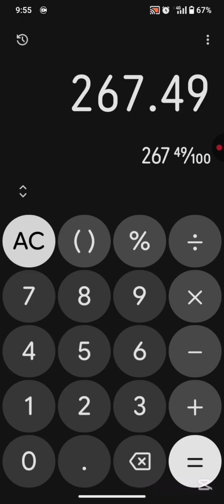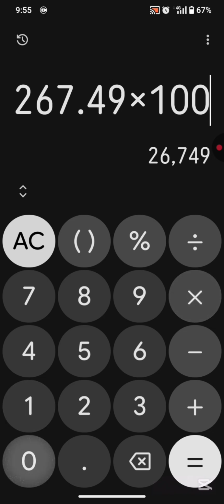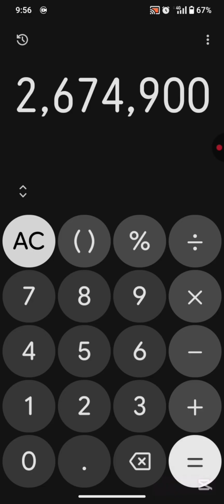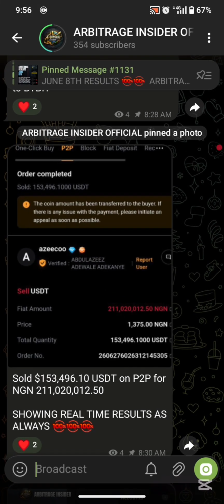So let me go ahead and enter 10,000 multiplied by 10,000. Let's say you use 10,000 USD for arbitrage today. You'll be making a total profit of 2,674,900. So that's exactly how this arbitrage works. You deposit, you withdraw, and then you sell on P2P. The arbitrage is just as easy and as simple as that.